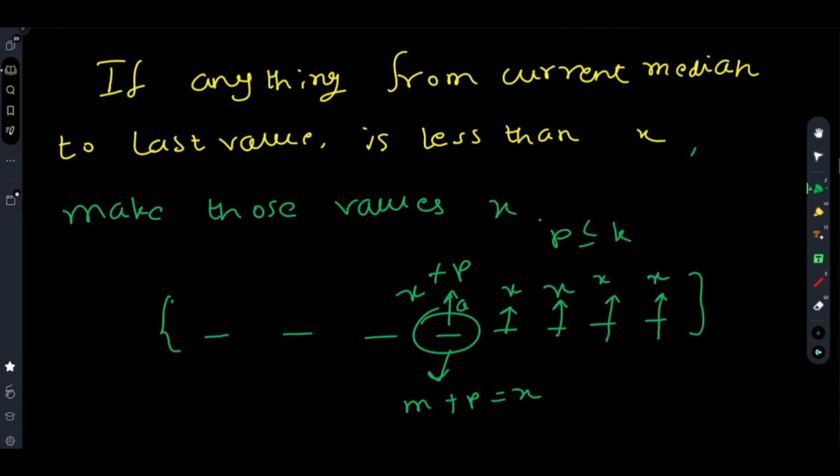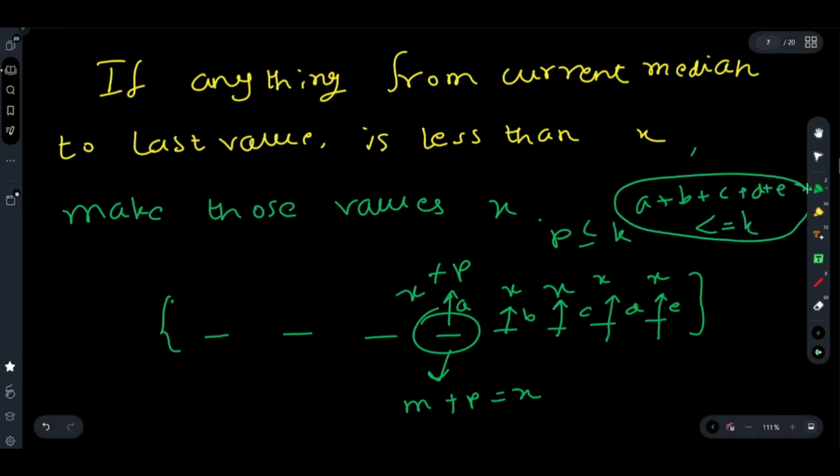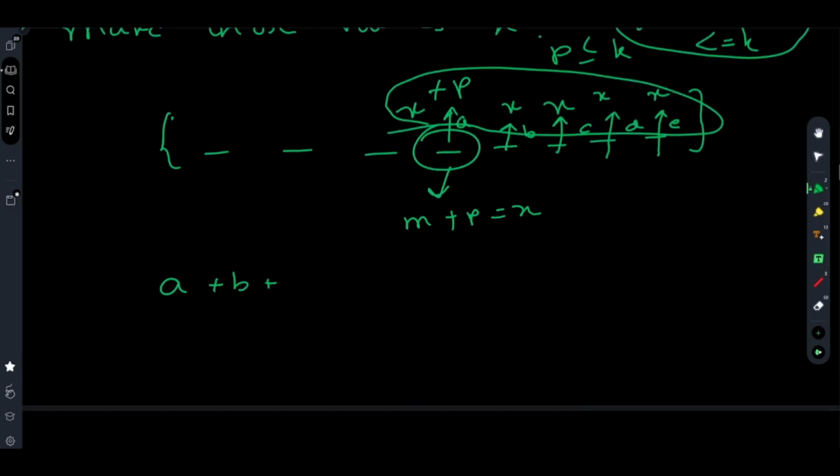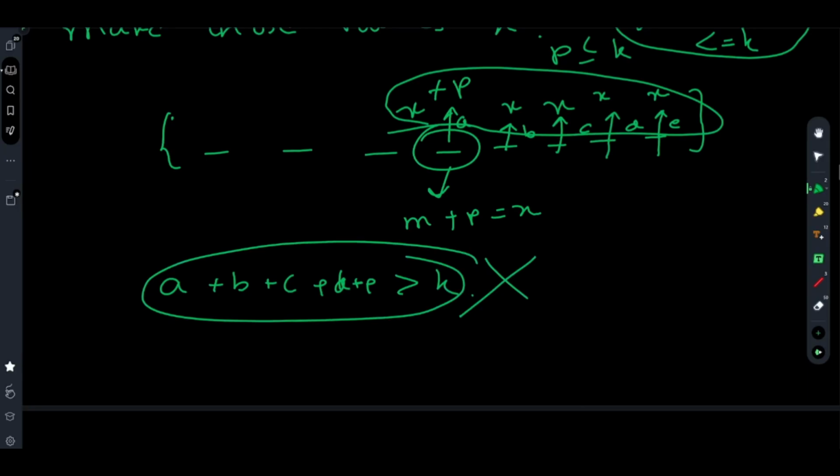Let us say you make a increment, b increment, c increment, d increment, e increment. So if a plus b plus c plus d plus e is less than or equal to k, you have done at most k insertions, and all the values are x, therefore the median x is possible. However, if a plus b plus c plus d plus e is greater than k, it is not permitted to make more than k increments. So in this situation with a median of x, this combination is not possible.